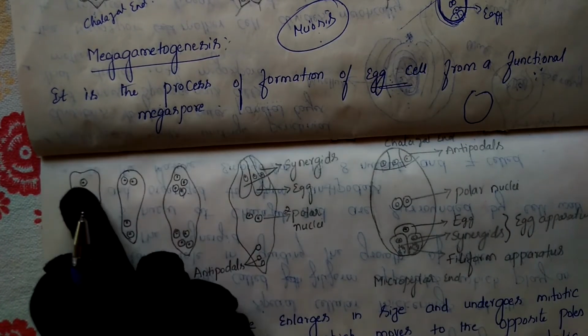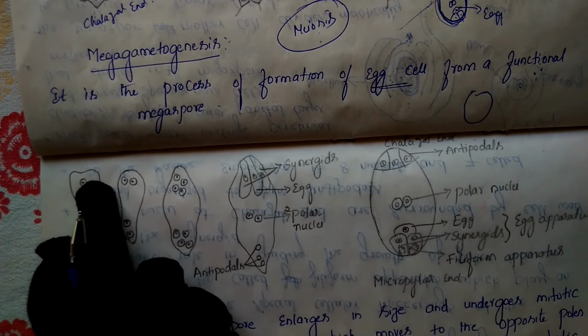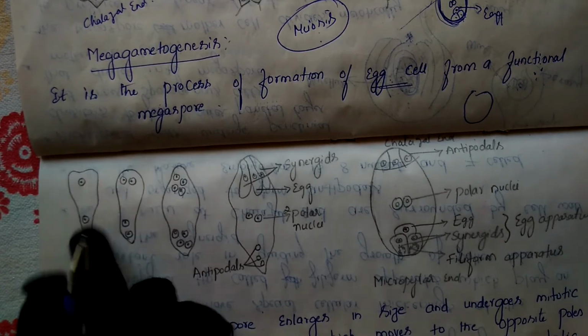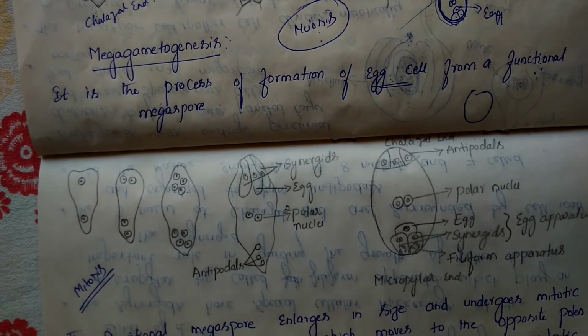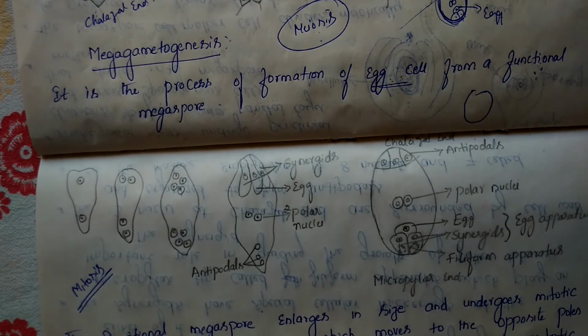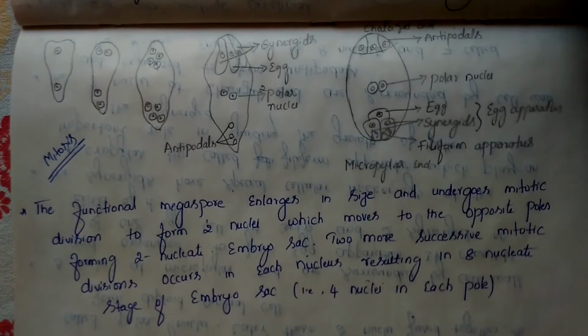Now inside this embryo sac or functional megaspore, which type of cell division will take place? Mitosis cell division will take place. So the functional megaspore enlarges in size and undergoes mitotic cell division to produce two nuclei, which move to opposite poles, forming a two-nucleated embryo sac. Two more successive mitotic divisions occur in each nucleus, resulting in the 8-nucleated stage of the embryo sac, that is, 4 nuclei at each pole. This is the definition given here.